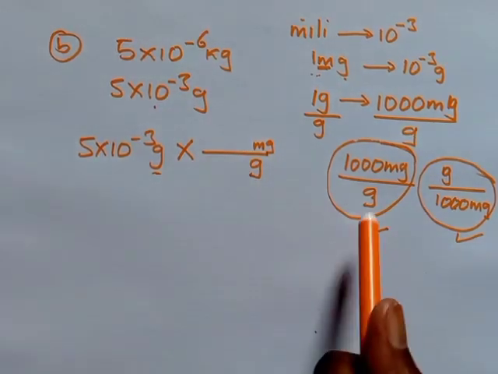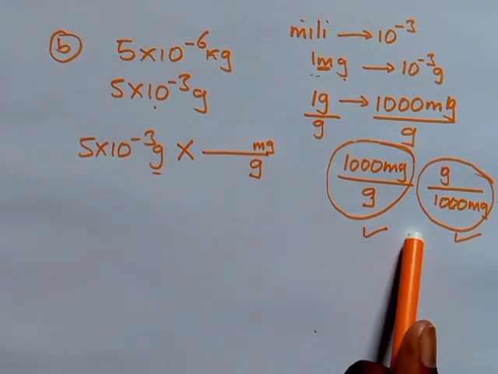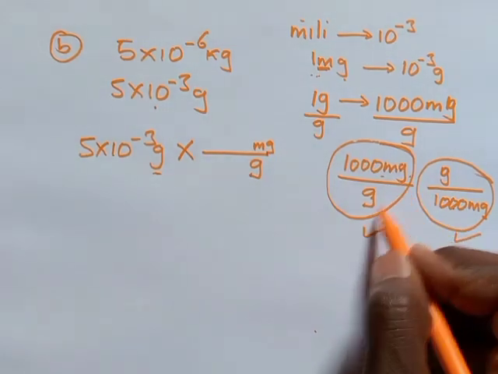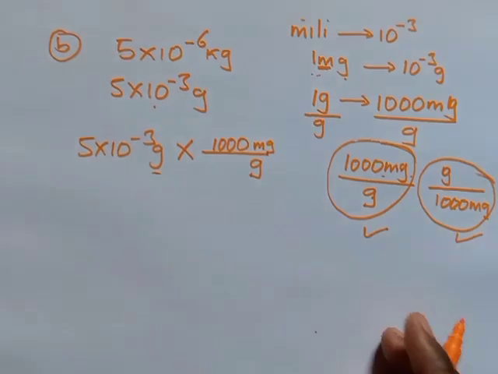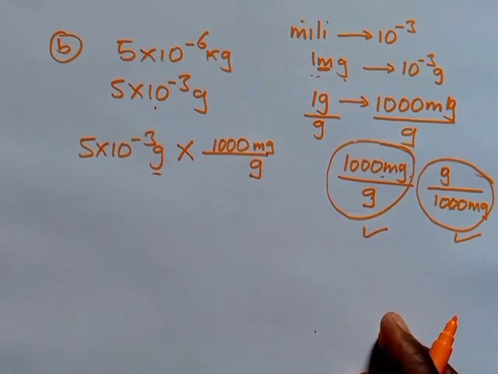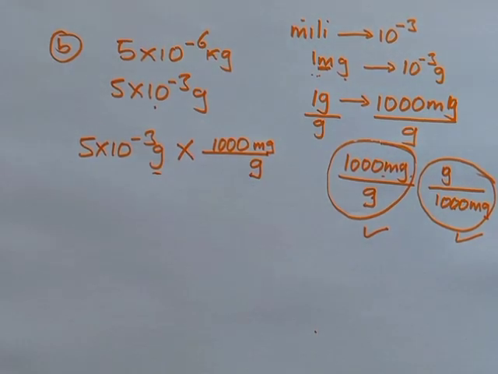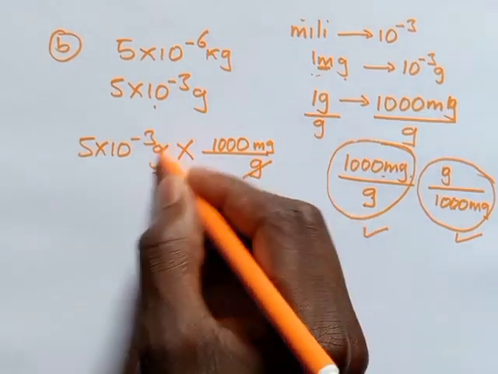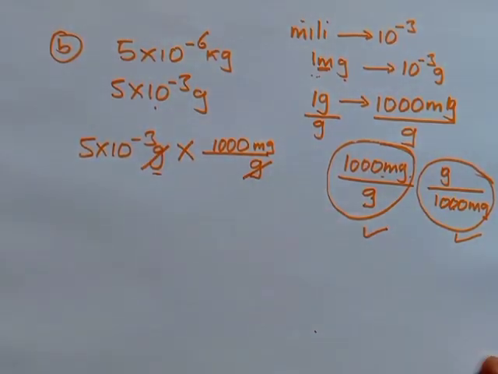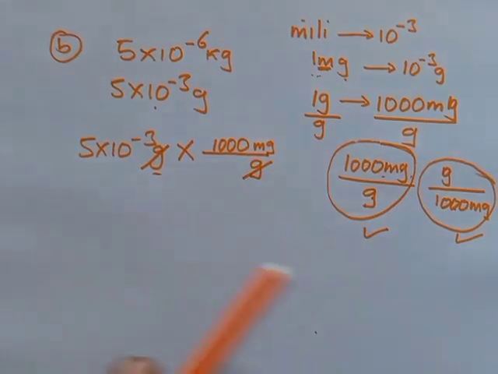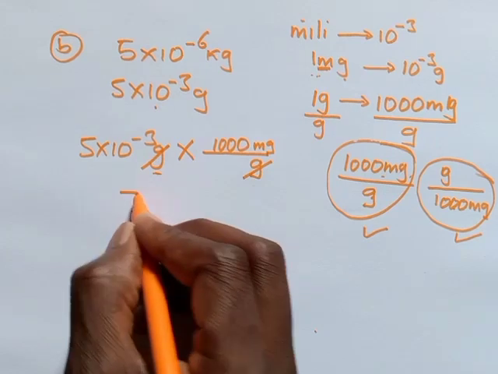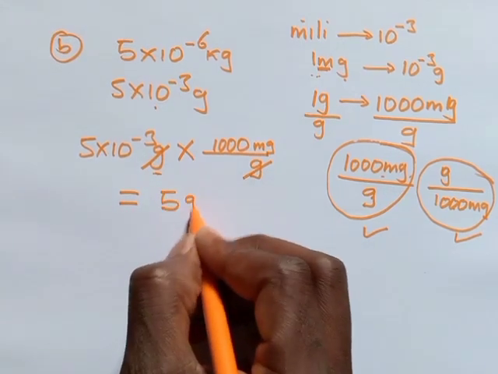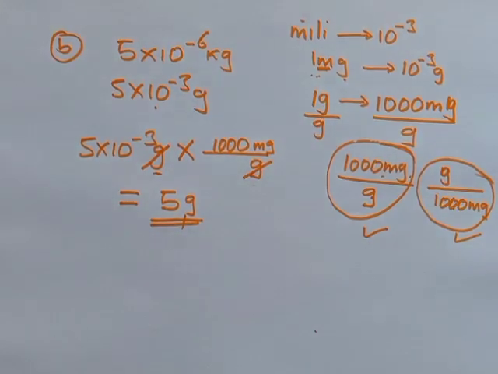Try to check which quantity makes up the other, or which unit makes up the other. You understand that milligram is the one which makes up what? A gram. And you have to put it somewhere here. You write it on top. 1000 milligrams is supposed to make a single gram. Then this and that are going to be cancelled. And your answer now has to be 5 multiplied by 10 to the power 3 by 1000. Definitely the final answer has to be 5 grams.